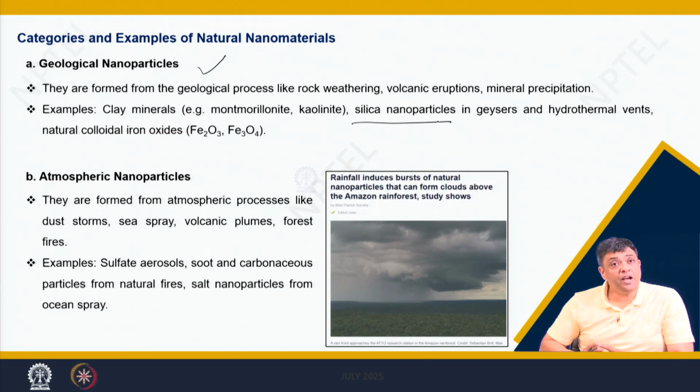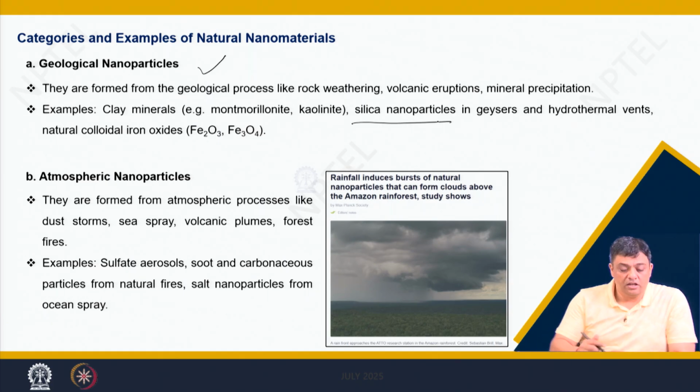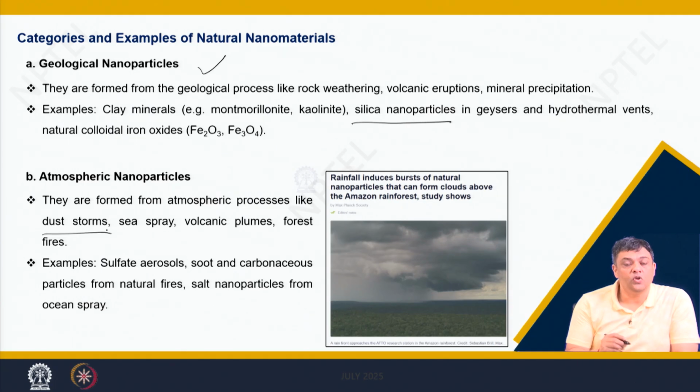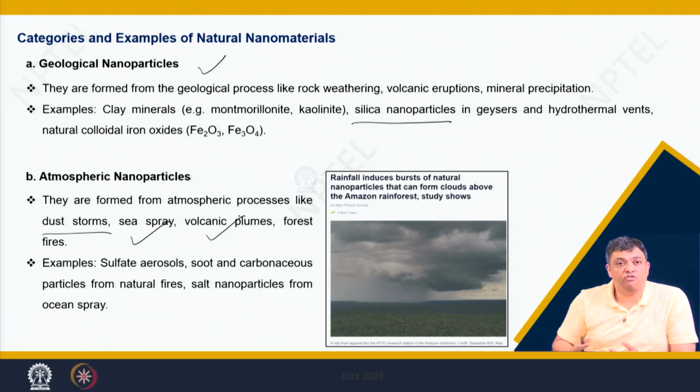You can have atmospheric nanoparticles. They are formed, as the name suggests, from atmospheric processes like dust storms, sea spray, the plumes which are seen as a function of volcanic activities.